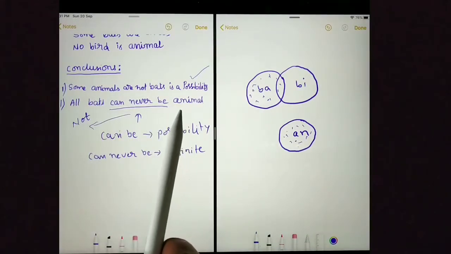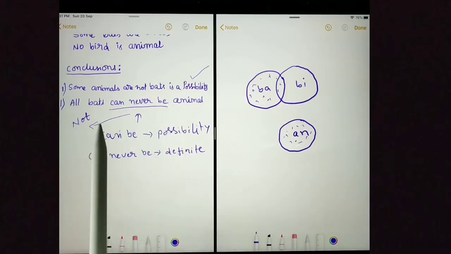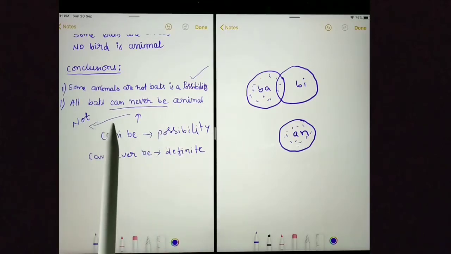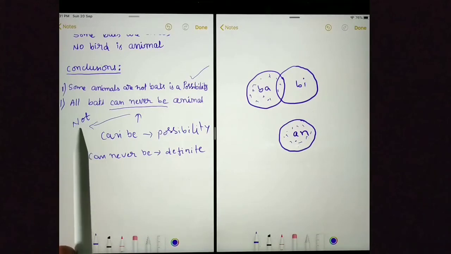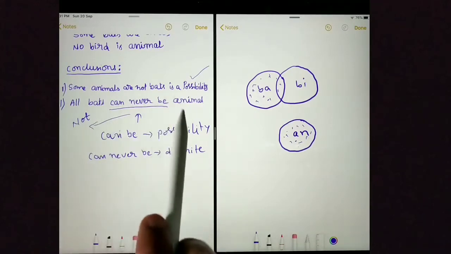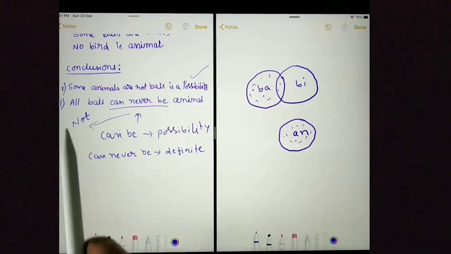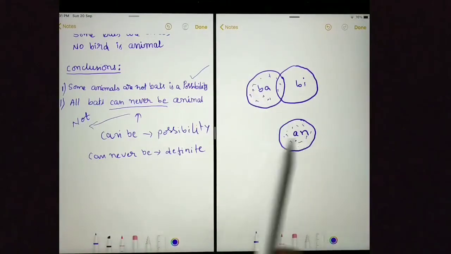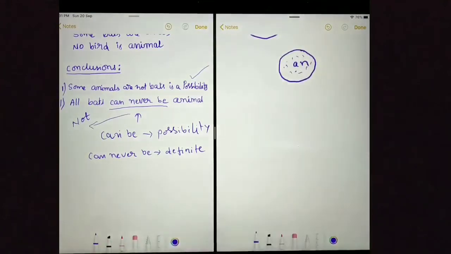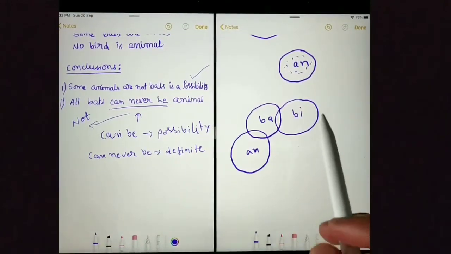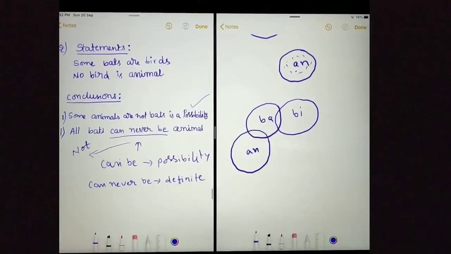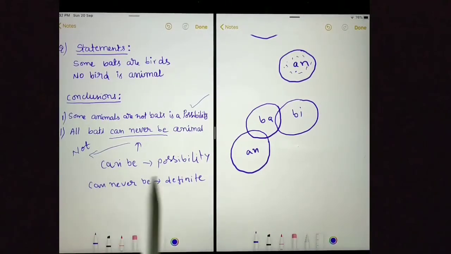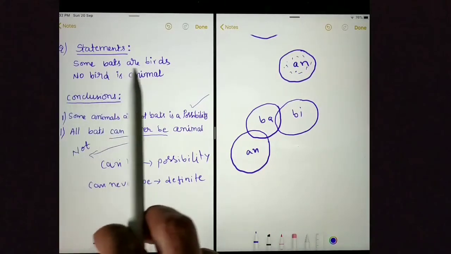This is the conclusion. So to say this conclusion is wrong, what do we need to prove? We need to prove at least some bats are animals. To say some bats are animals, bat circle and animal circle should intersect. Let's draw the Venn diagram. I am done with drawing the Venn diagram. Let's see whether we are following statements or not. First statement is some bats are birds.